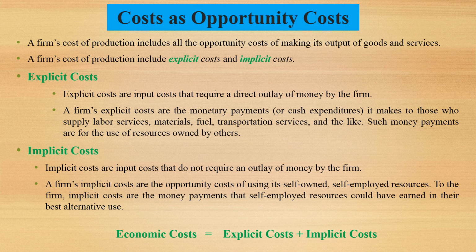What is explicit cost? Explicit costs are the input cost that requires a direct outlay of money by the firm. A firm's explicit costs are the monetary payments or cash expenditure it makes to those who supply labor, materials, fuel, transportation services, and many other resources. Such money payments are for the use of resources owned by others.